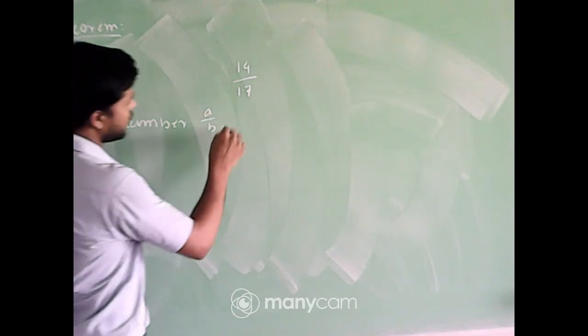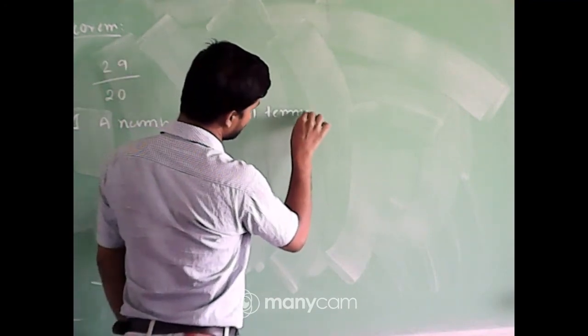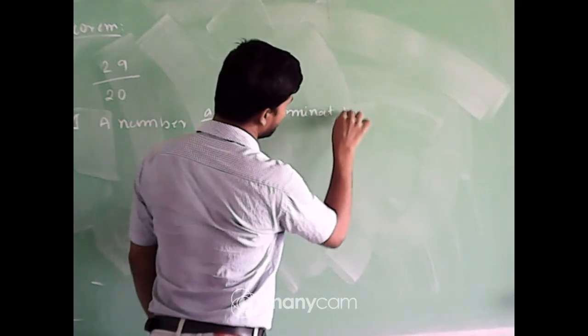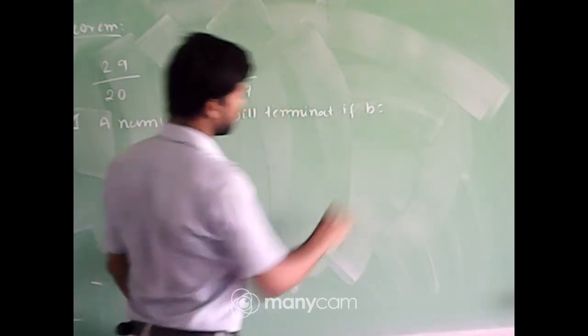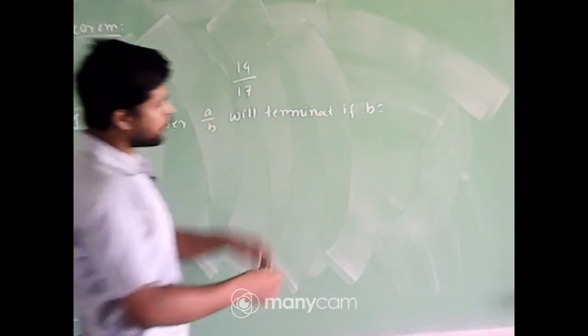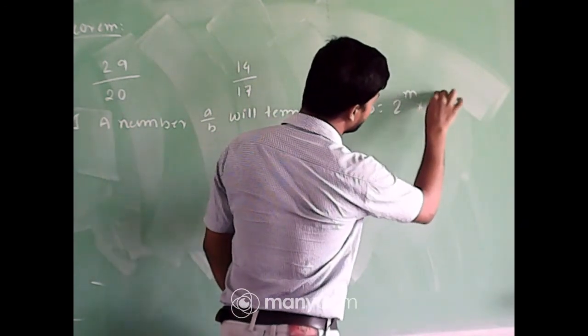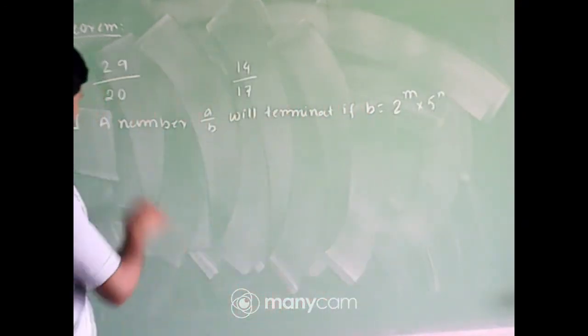I am writing the definition. A number A by B, a rational number, will terminate if B is of the form 2 to the power m into 5 to the power n,